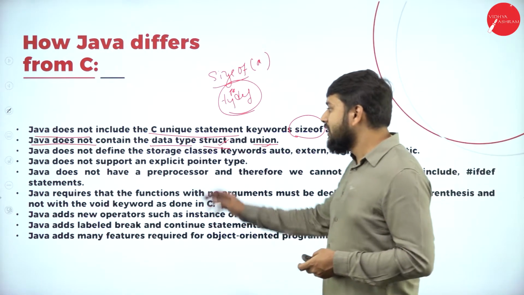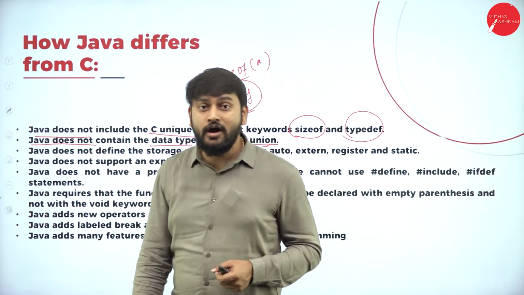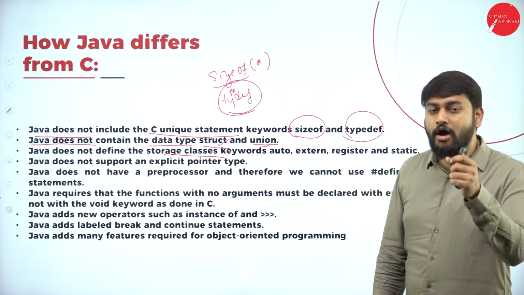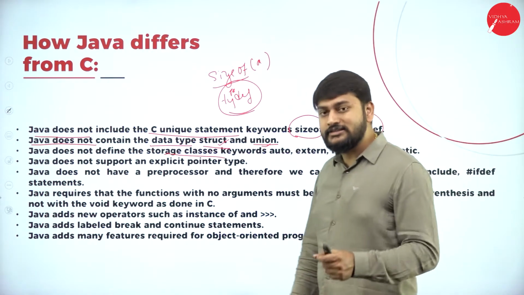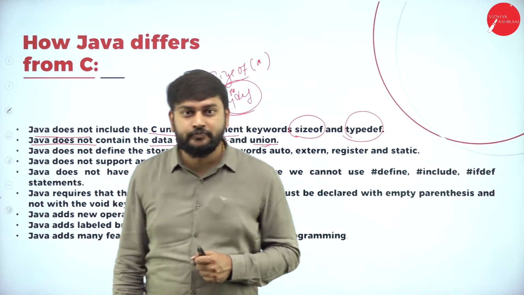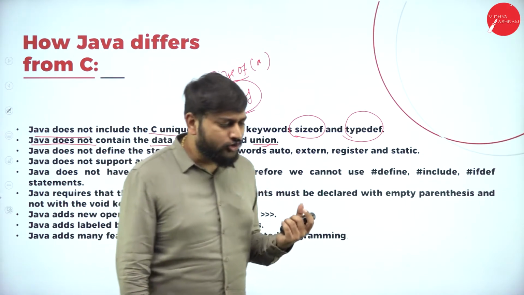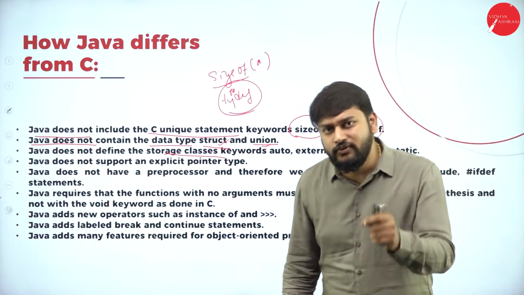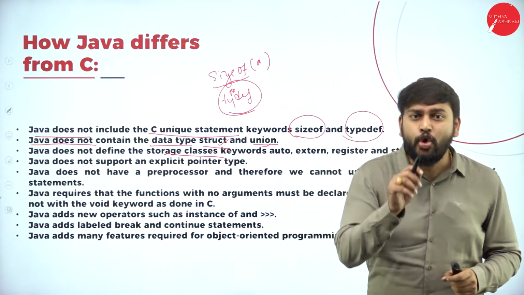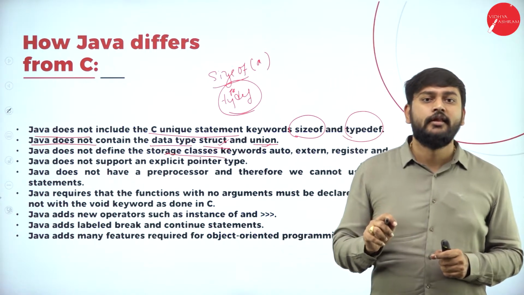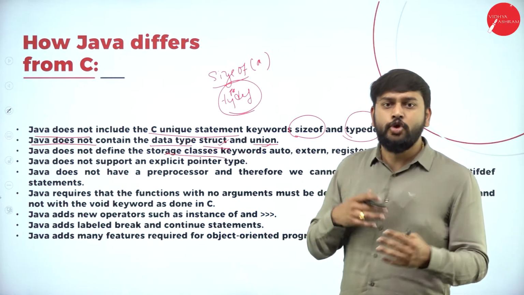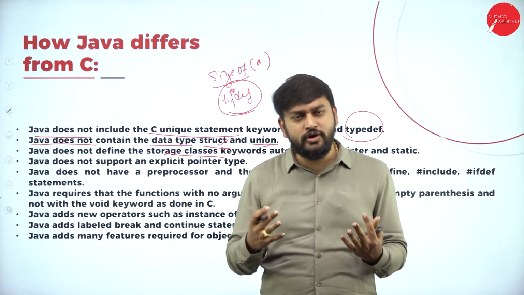Fine. What is the next one that we have? Java does not define the storage class keywords like auto, extern, register, and static. What exactly are auto, extern, register, and static? All these keywords define the scope of the variable, whether it is a global variable or a local variable.